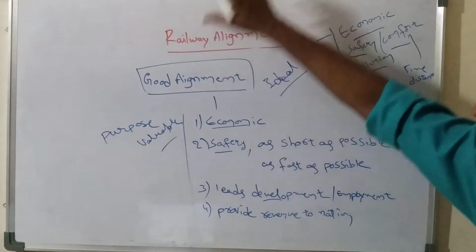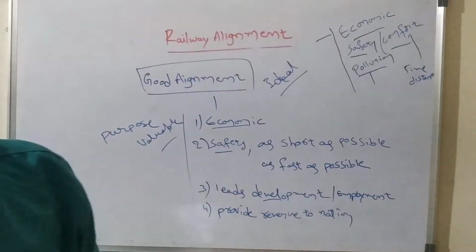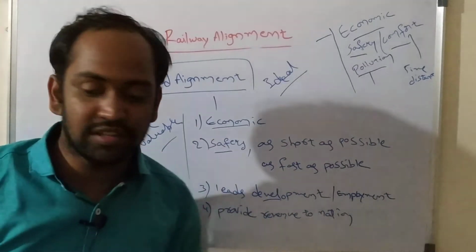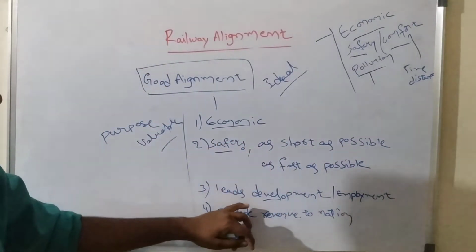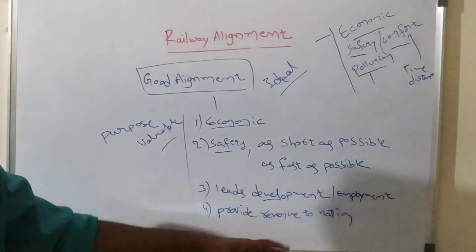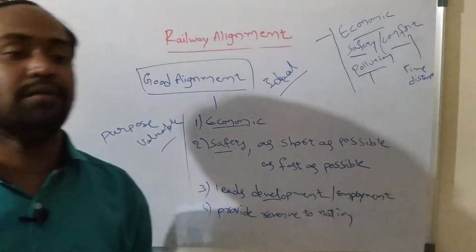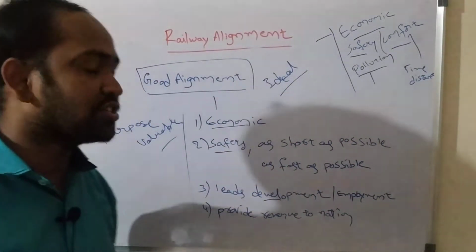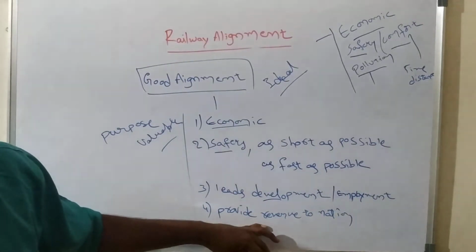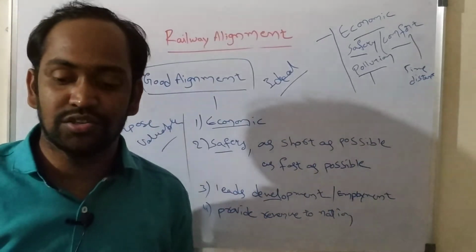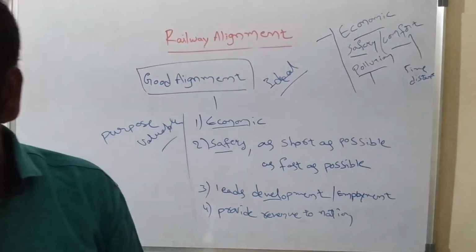So these are the different requirements of alignment. The first one is that it should have a particular purpose. The next is that it should be economic. It should provide safety and comfort. And it should lead to some development, or provide employment, or improve the economy or financial status of the people, and also provide some revenue to the nation. Then only can it be called a good alignment. So this is about the railway alignment.